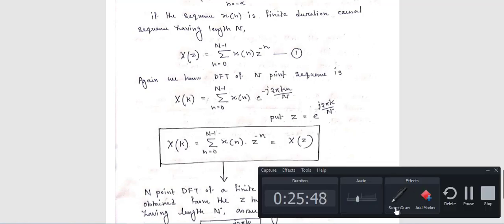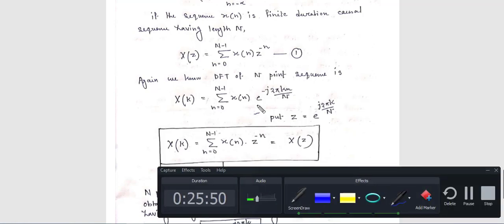Now in this expression, if you choose z equal to e to the power j 2 pi k by N, that means this e to the power j 2 pi k by N is equal to z, then you can write this as z to the power minus n. Again, this is the notation of the Z transform.